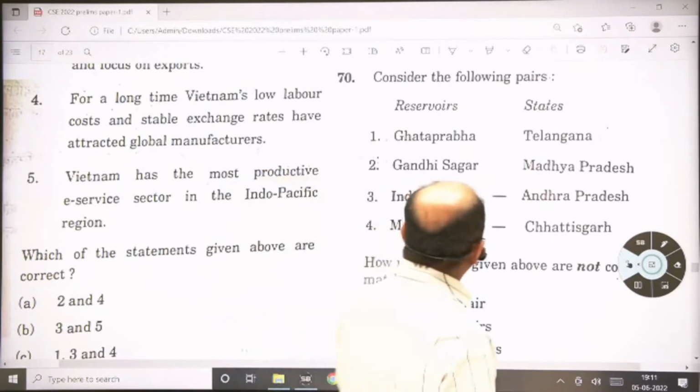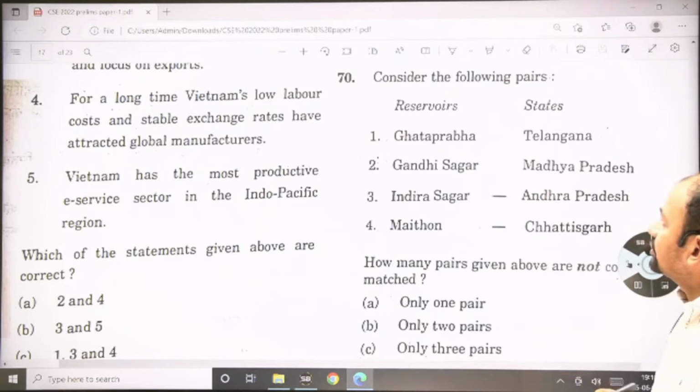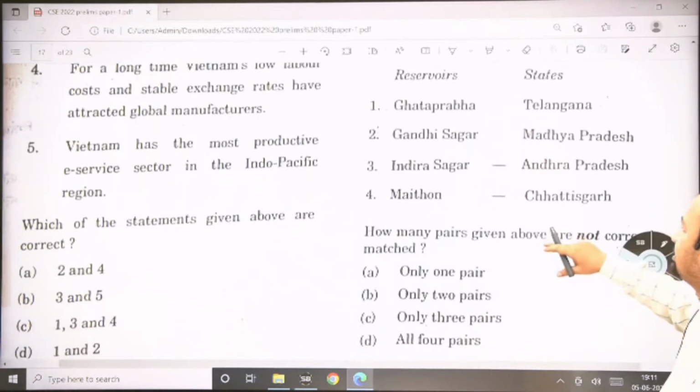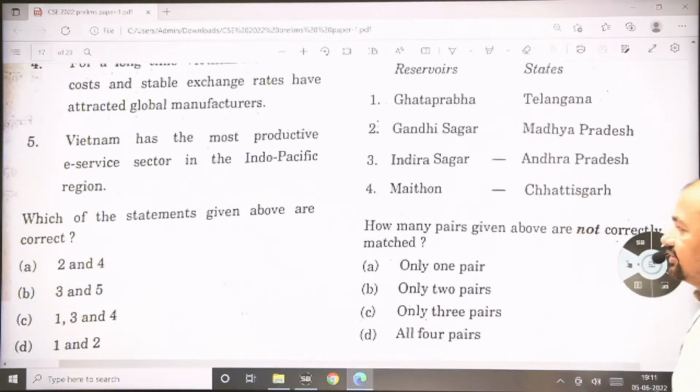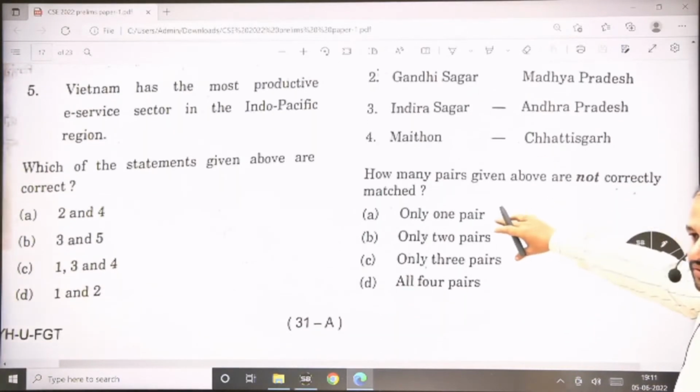Question number 70, consider the following pairs. This is from the geography section. First is Ghatprabha, and the state given is Telangana. Reservoir and state. Ghatprabha is not in Telangana, so this is incorrect. It is in Karnataka. Second, Gandhi Sagar, Madhya Pradesh. This is correctly matched. Indira Sagar, Andhra Pradesh. This is also in Madhya Pradesh, Indira Sagar. And third, Maithon, given as Chhattisgarh, but it is in Jharkhand. It is not in Chhattisgarh. So only one pair is correctly matched. So the answer is A.